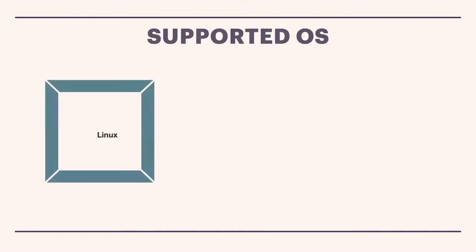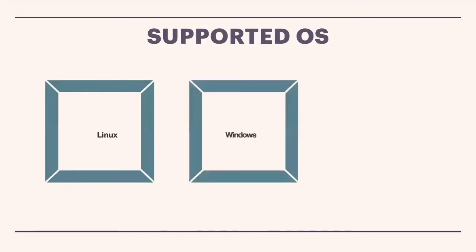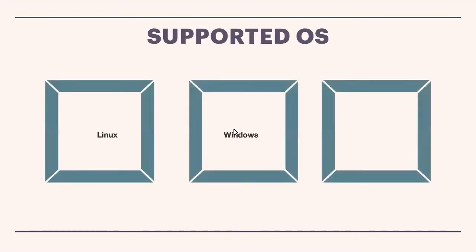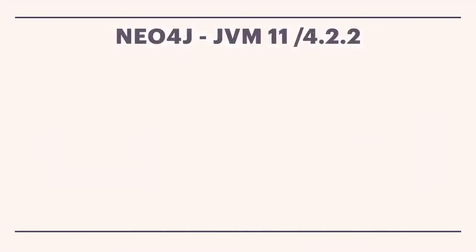We can use Neo4j in Linux, and we can use it in Windows and also in Mac. That's called Unix based systems. So Linux, Windows, and Mac, we can install this in our local computers. It works very well, guys. There is no doubt. I will show you how to install it. What are the prerequisites to work on Neo4j and to install the software?